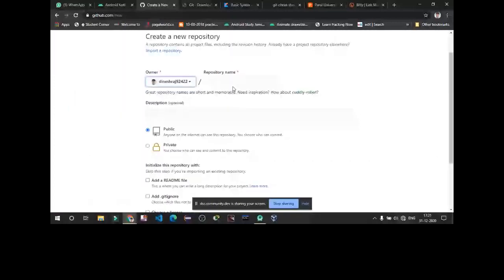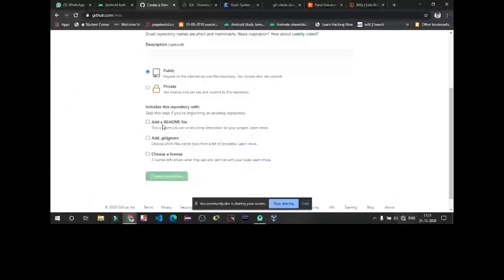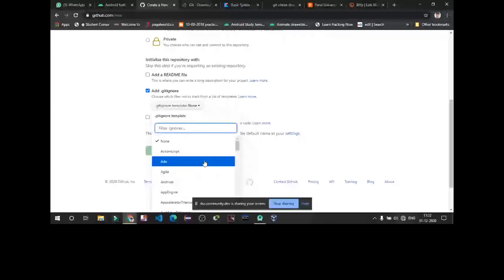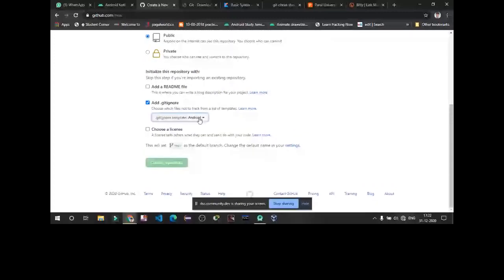Then if you want to add a readme file, that shows what project you are working on. It has info about your projects and all. If you add .gitignore, it will create a template of which files are not supposed to be uploaded in your Git. You can select which language you are working on. Like we are going to work on Android, so there is an Android option. If you are working on Kotlin, there is a Kotlin option also.